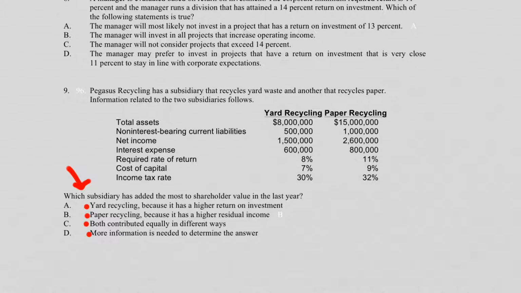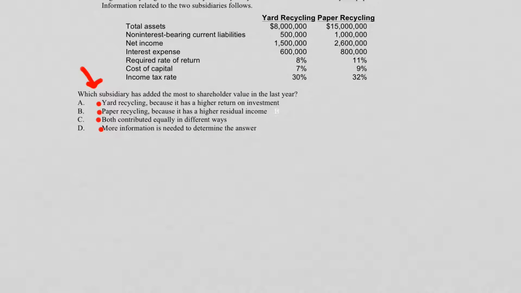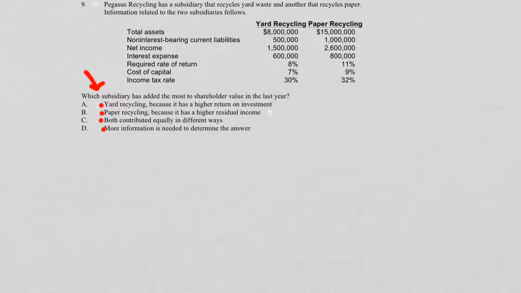So if we want to know which subsidiary of these two has added the most shareholder value, well, we got some numbers to crank because we want to know about the ROI, we want to know about the residual income before we try to answer the question. So let's go back and let's see how we do the calculations. All right, so we're on to calculating both ROI and residual income for both companies, yard and paper, and let's see how it all works out. I'm going to move up here and still have places to show the numbers. Let's start with yard recycling, and see what we come up with here.